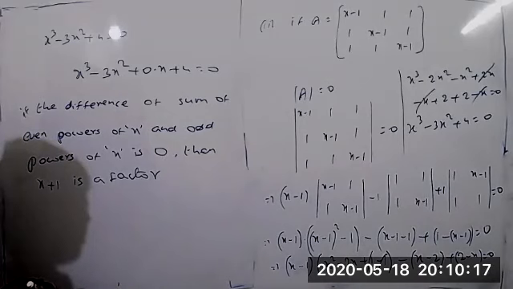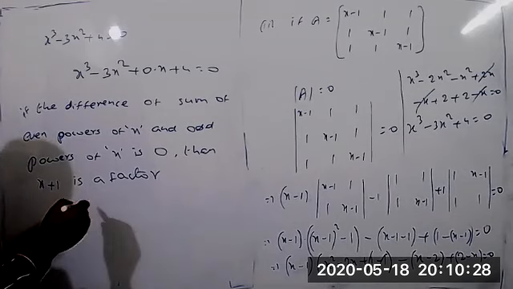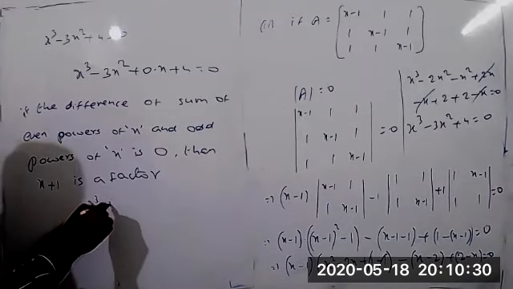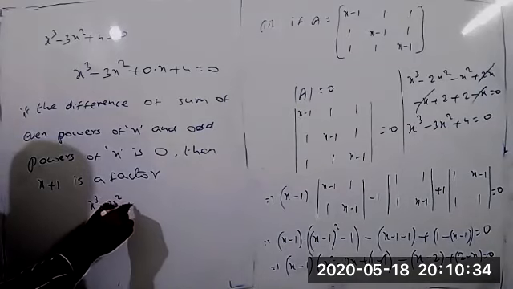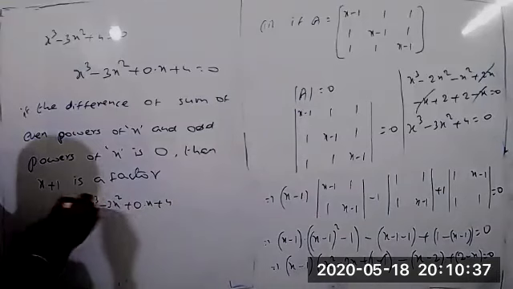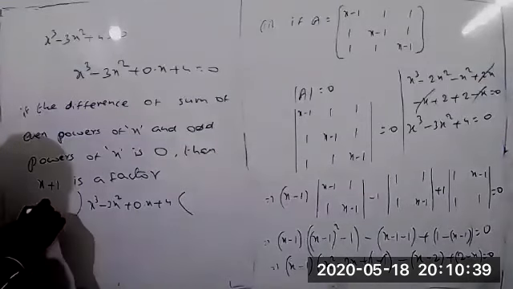I think you know very well that you can follow the long division method, or generally we use the synthetic division method, which is very easy. But you can do the division method here. Take the polynomial x cube minus 3x square plus 0 into x plus 4, divided by x plus 1.